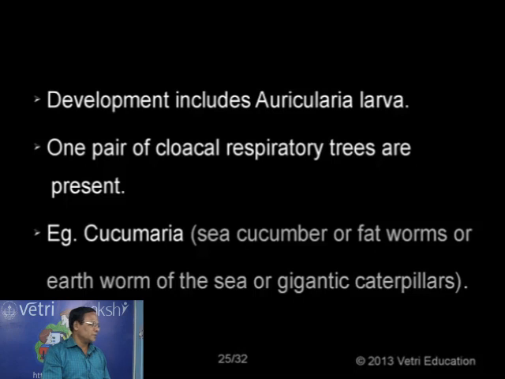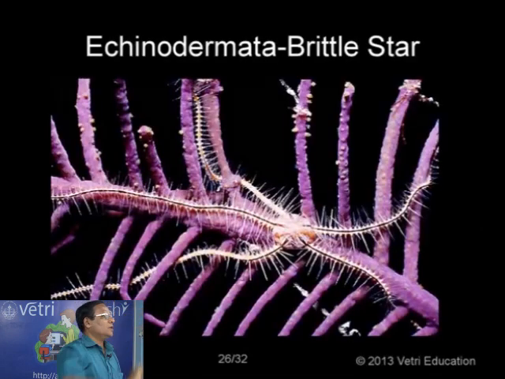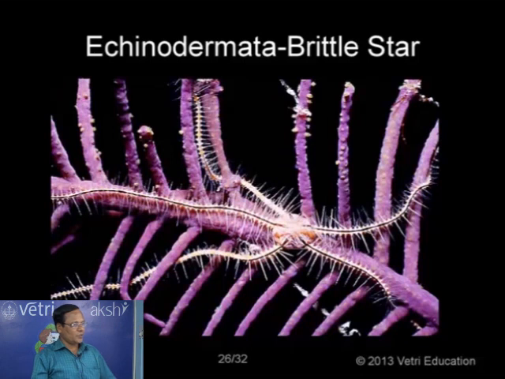Okay, right. So far we've seen the different categories coming under Echinodermata. Let's see some of the diagrams. Now, brittle star. I mentioned already that the arms are highly flexible, looking like a snake's tail, hence the name Ophiuroidea.